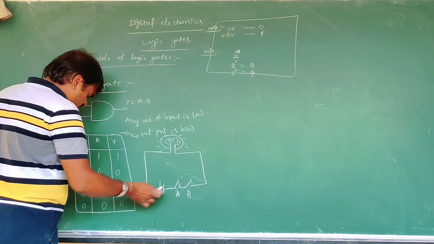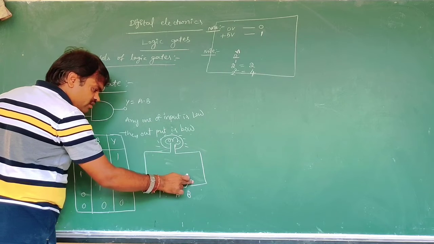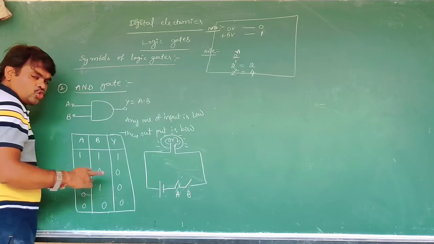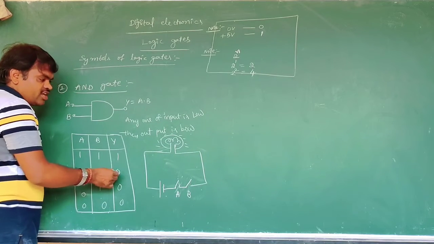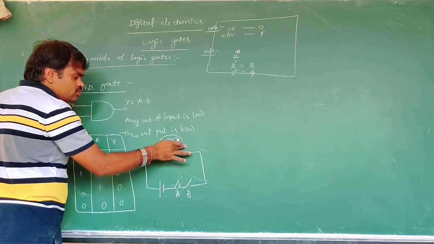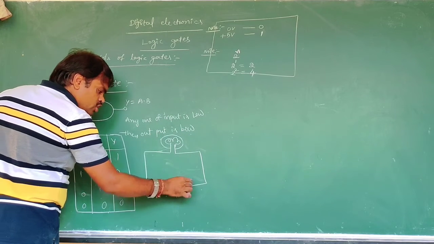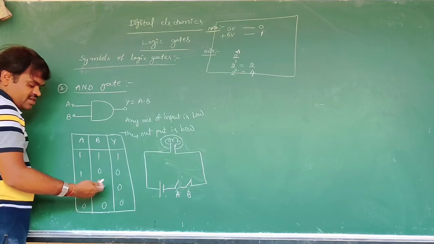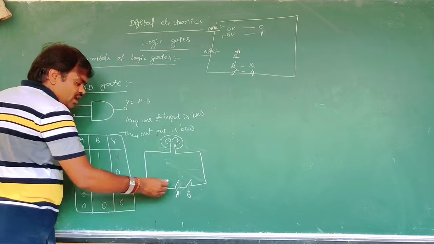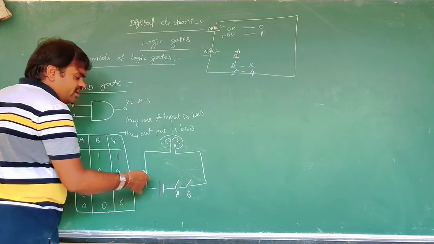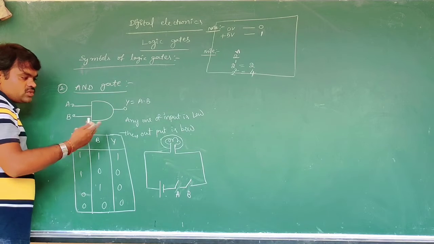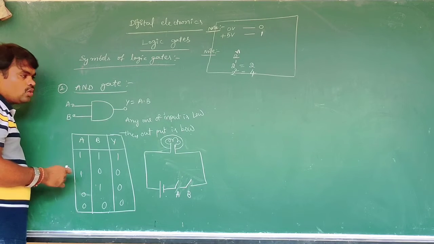Now, if A is closed and B is open, current does not conduct through the circuit. That's why it does not glow. If B is closed and A is open, it does not conduct either. If both are open, current does not conduct through the circuit, so the bulb will not glow.